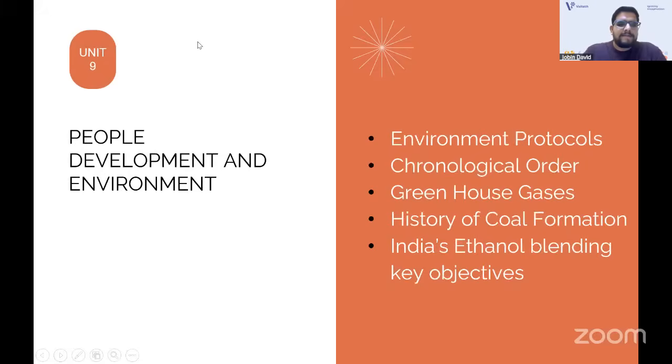And coming to people, development and environment, it's a dynamic portion. The syllabus is also vast. You cannot study everything in PDE, but one thing that is very sure is that you can study the environment protocols, and they ask the chronological order. That we have learned. Greenhouse gases, it's all sure. But history of coal formation, India's ethanol blending, key objectives and all, it's a dynamic portion. Maybe you cannot attempt, you can guess and come.